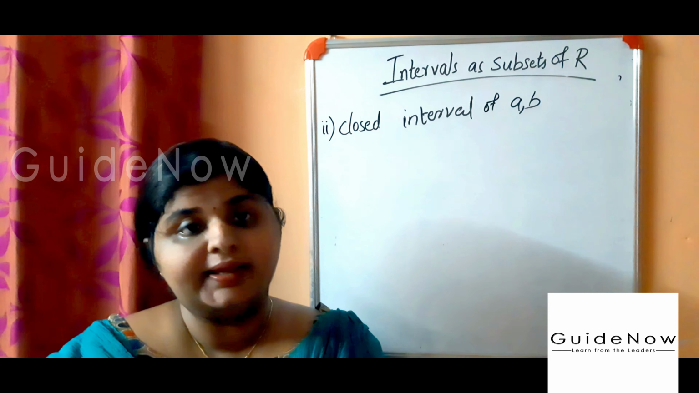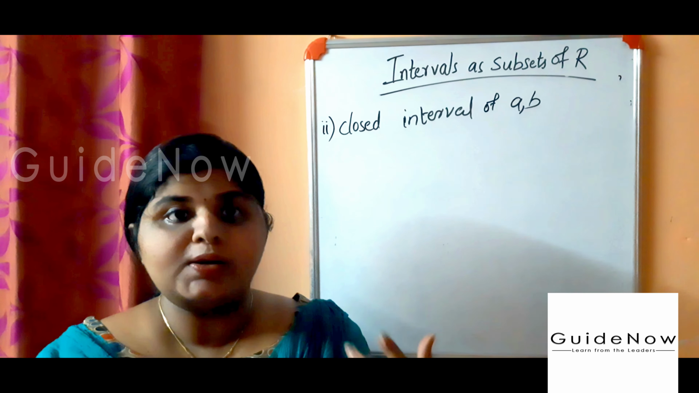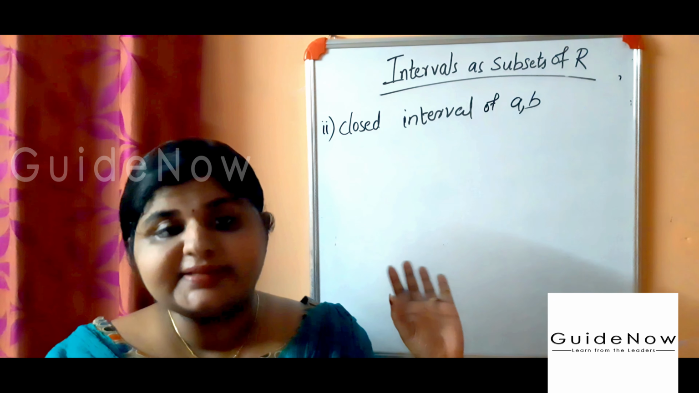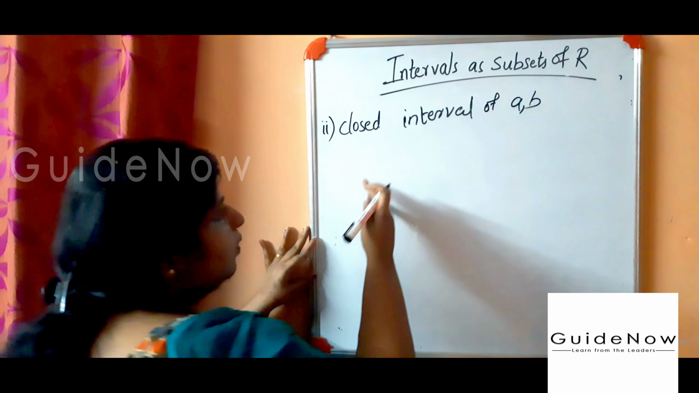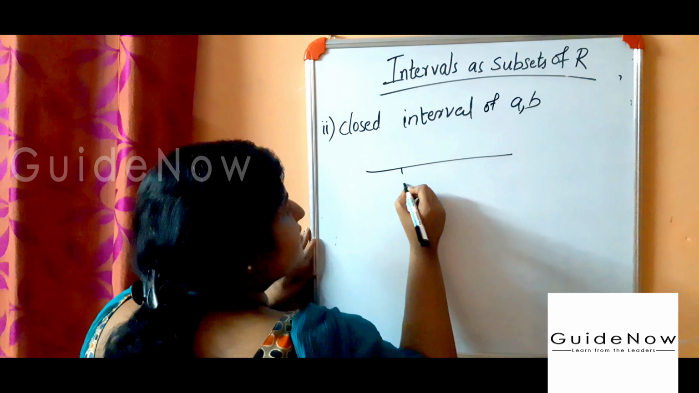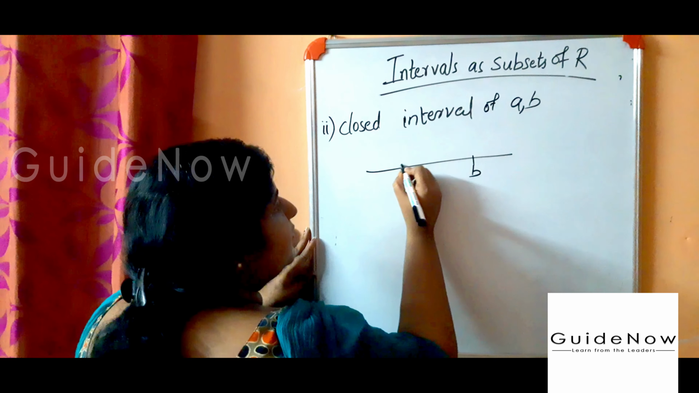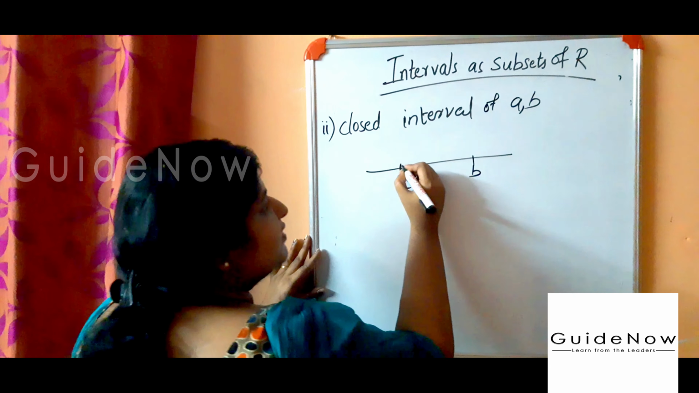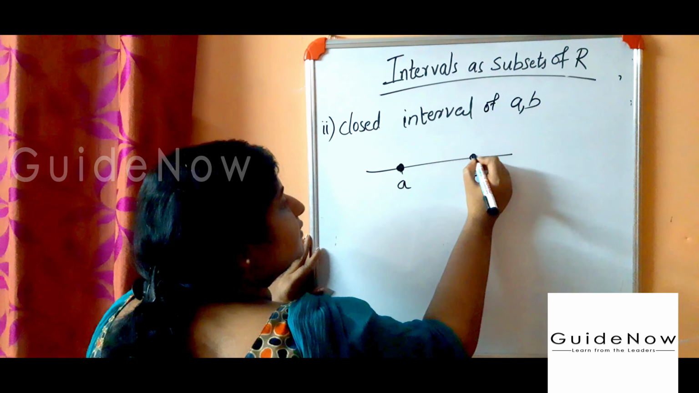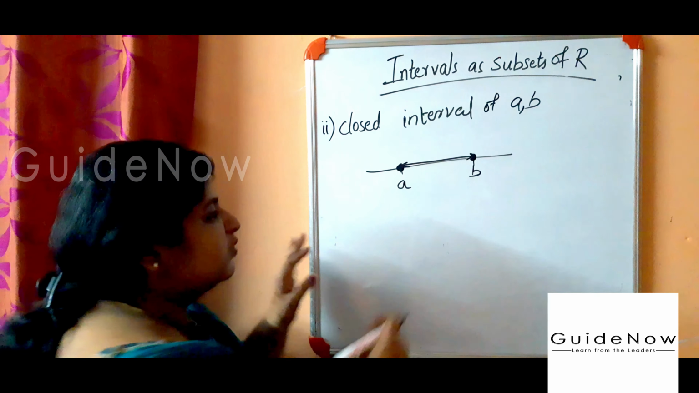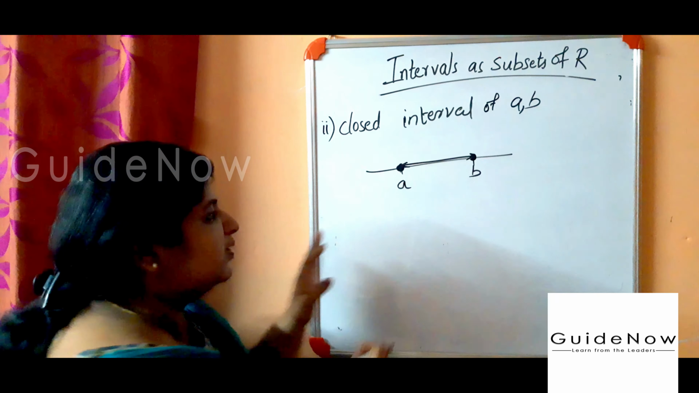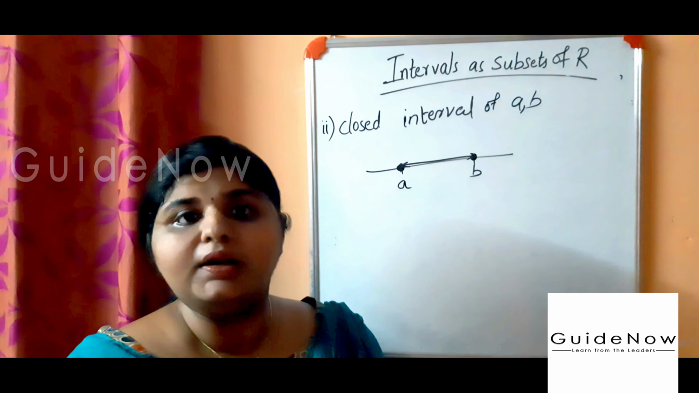Open interval means what? A and B are not included. Closed interval means what? In this interval, A and B are included. If you draw a number line like this, with A and B as two numbers, here in this closed interval, A and B are included. That means all numbers between A and B are included. Both A and B are included in this set.